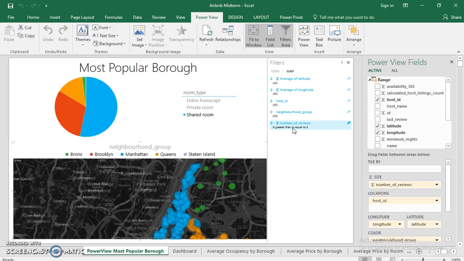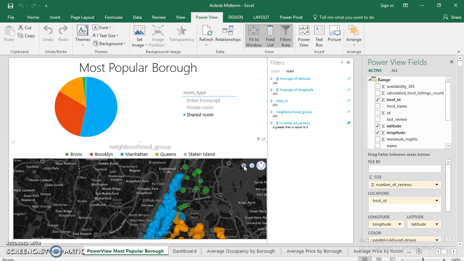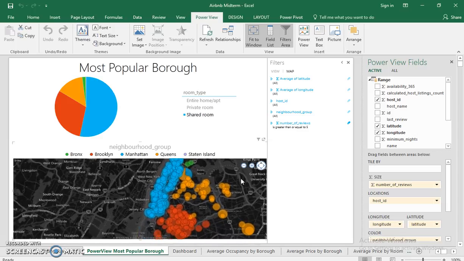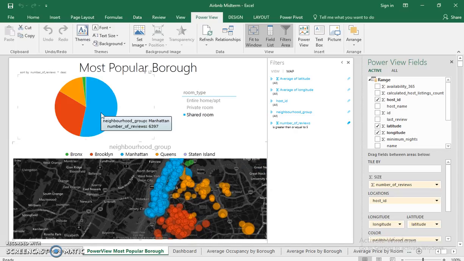And for all data, I made sure that the number of reviews shown for these listings has to be greater than or equal to 5, because I believe that makes it more credible than listings with 0 reviews. And I figured 5 was a good number. Now, as you can see, most of these listings are located in Manhattan and Brooklyn. Manhattan with roughly 6,000, and Brooklyn with 3,600, while the least amount is located in the Bronx with 219, and in Staten Island, a little sliver here. It's hard to see. 20, yeah, still there.